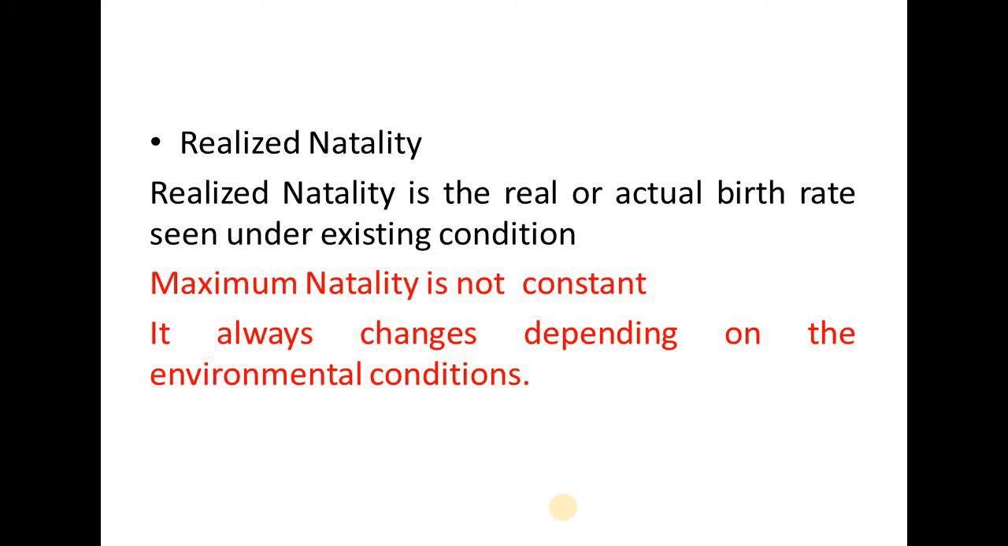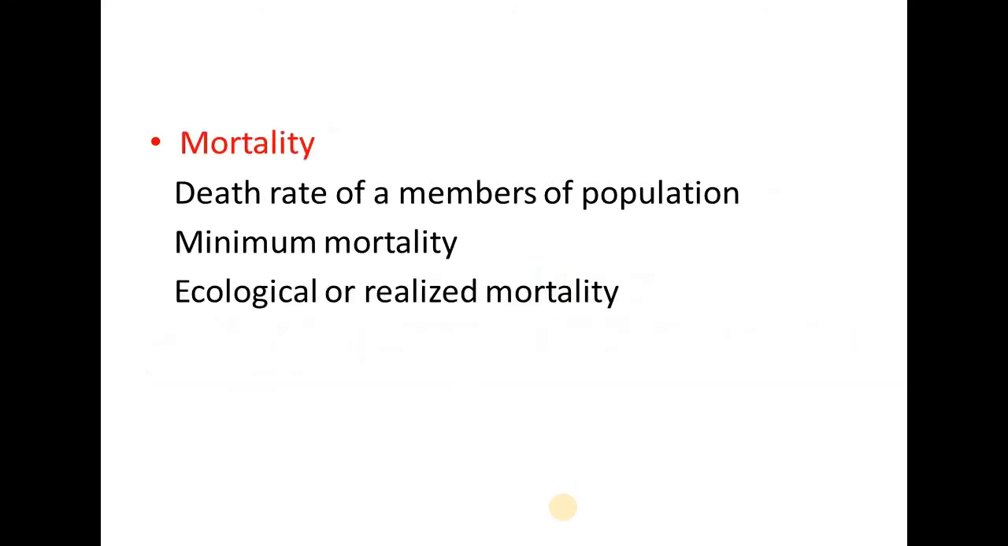But in the realized natality, I told, 1 or 2 children per individual. If you consider 50 women, that means 50 into 2, that is 100 children, or even less depending upon the existing condition. I also told you the maximum natality of paramecium, but paramecium in reality cannot reproduce at a high rate, because the environmental conditions are not always conducive and the rate of reproduction becomes low. So this is the major difference between maximum natality and realized natality.